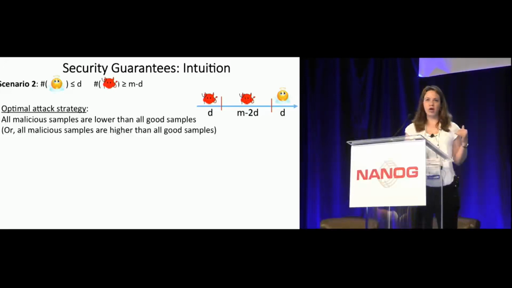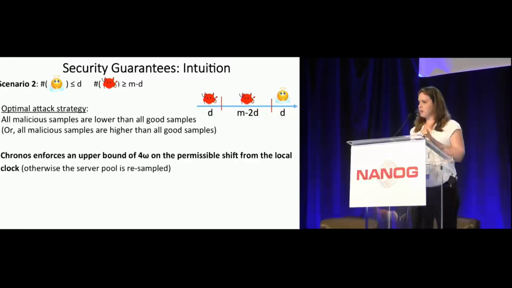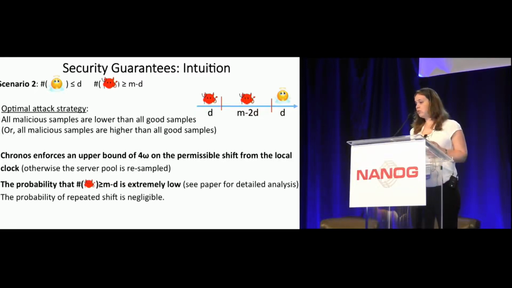samples. However, according to our second condition, their average that we use in order to update our clock should be close to the current client clock, which means that we basically bound the maximal shift that Chronos allows.